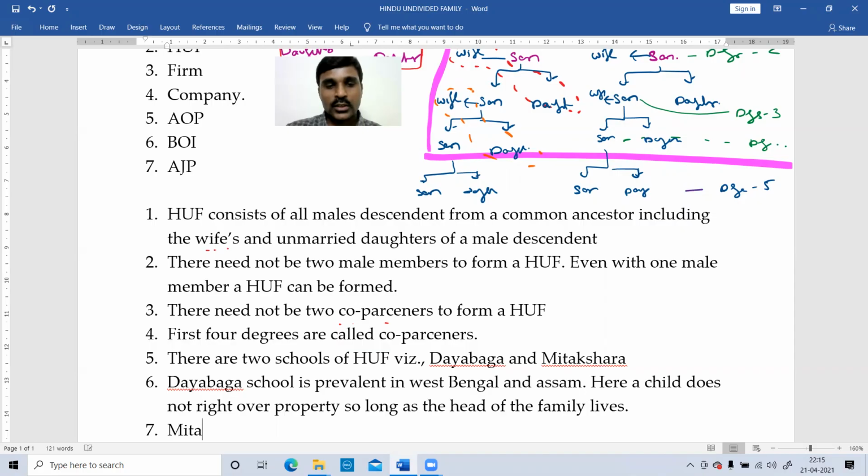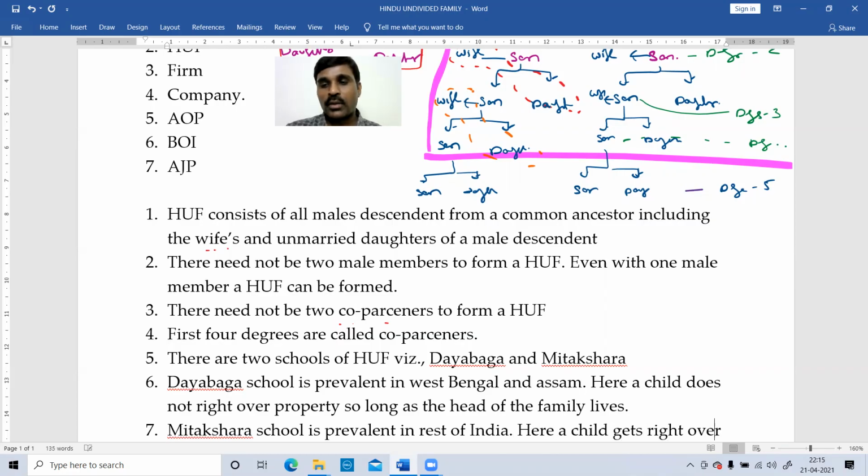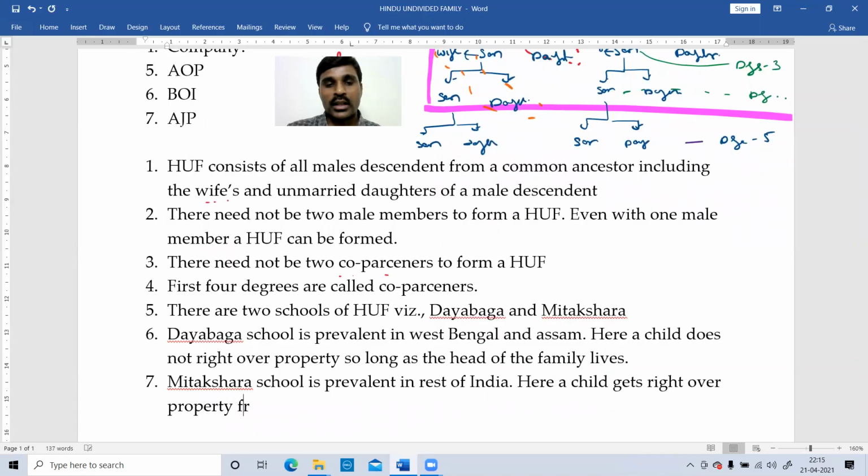So the Mitakshara school is prevalent in the rest of India. Here a child gets a right over property from birth. Okay, these are the points.